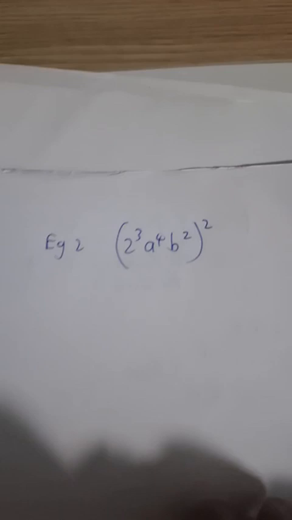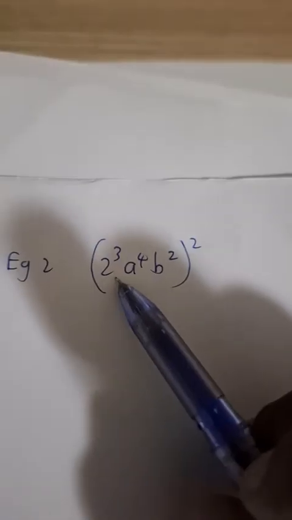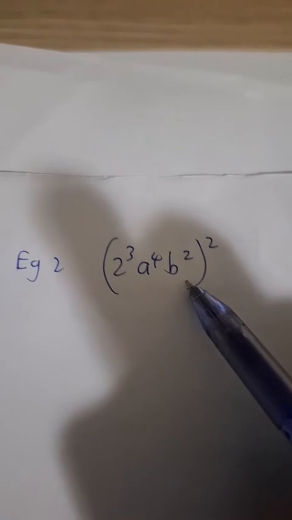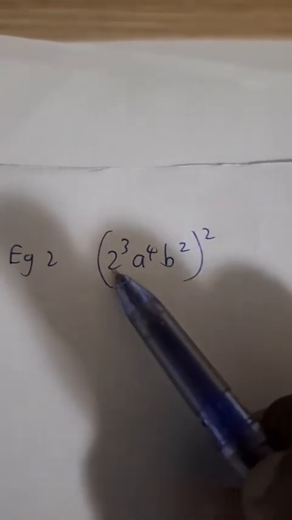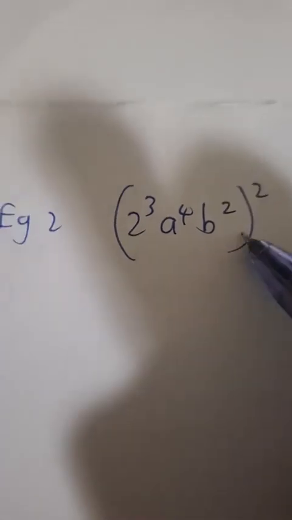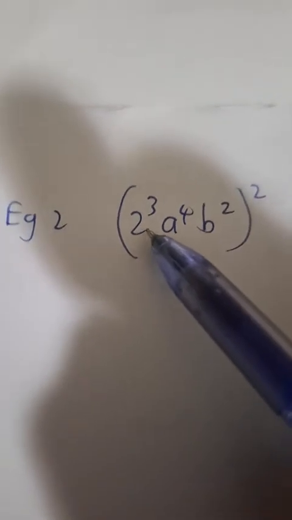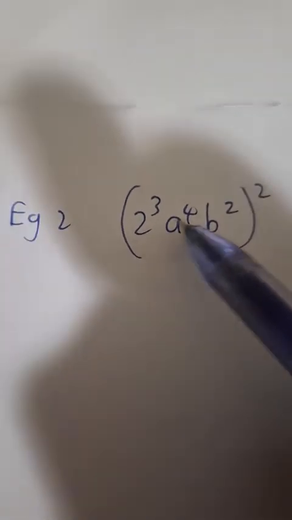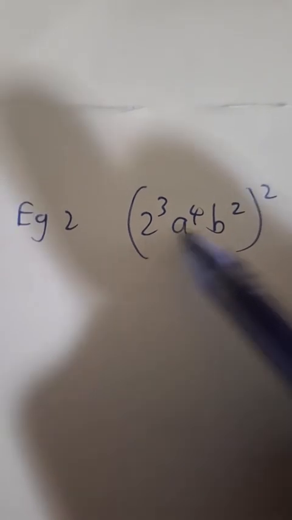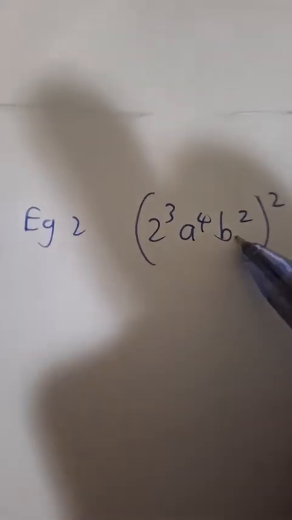Let's look at this example. Example 2: 2 to the power 3, a to the power 4, b to the power 2, all raised to the power 2. Now look at this, guys. How many bases do you have inside your bracket? How many bases do you guys see? Can you tell me the bases that you see? Okay, so hopefully you can see that there are 3 bases. Thank you, Koketo. There's 1, 2, 3. There's a numerical base 2, there's a variable base A, and there's a variable base B.